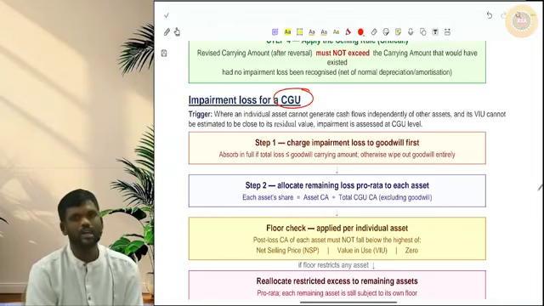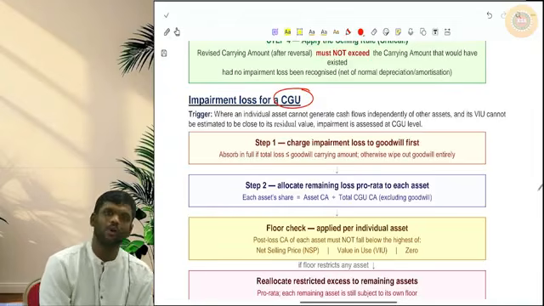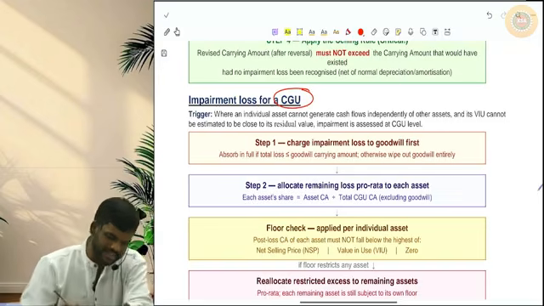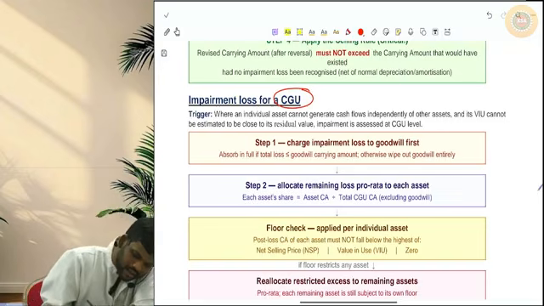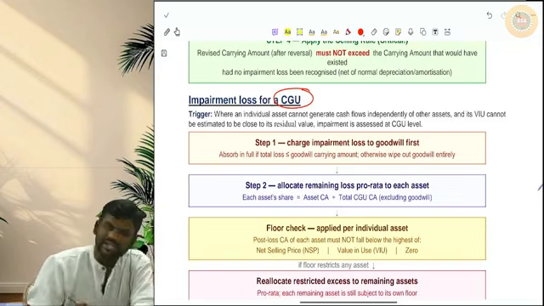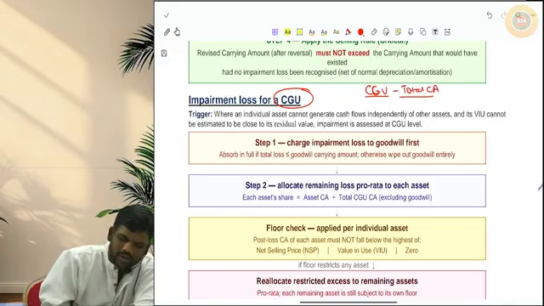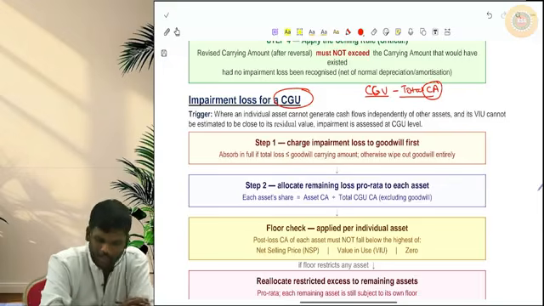Okay, now in case of CGU, how to test the impairment loss? What AS-28 says is, inside a CGU there will be multiple assets. Each asset will have a carrying amount. Take a total of that carrying amount. That total will be your CGU's carrying amount.